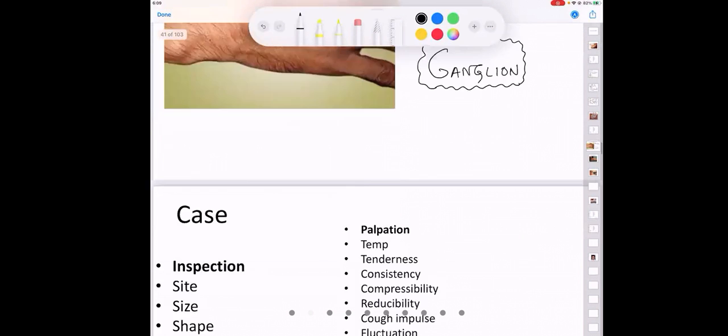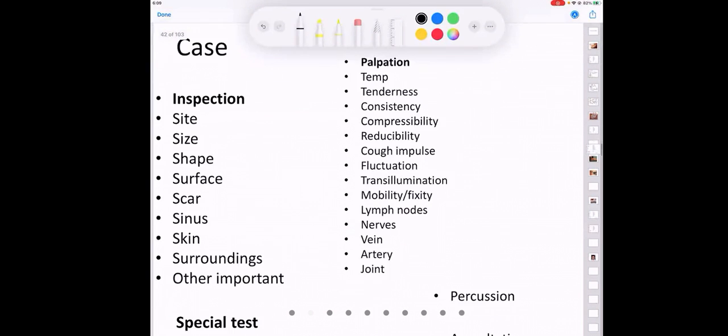Now, what is this ganglion and what are the things to know? Site. This is present over the dorsum of hand. Second, size. 1 cross 1 centimeter. Shape. Globular. Surface. Smooth. Scar.